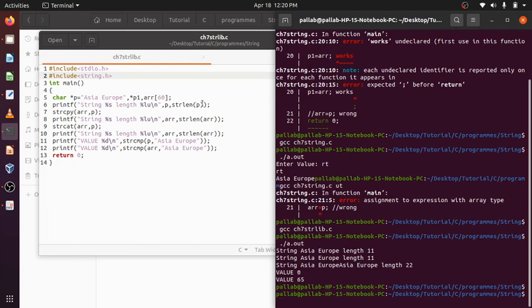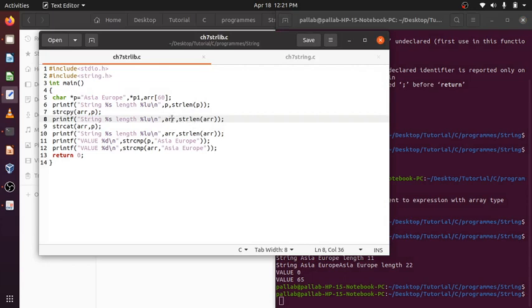After that, strlen of P: strlen will give the total number of characters in there: 1 2 3 4 5 6 7 8 9 10 11. Now I have declared another array, ARR of 60. I am just using strcpy. What will strcpy do? It will copy P to ARR. See, P is just copied to ARR. After that I printed ARR only.